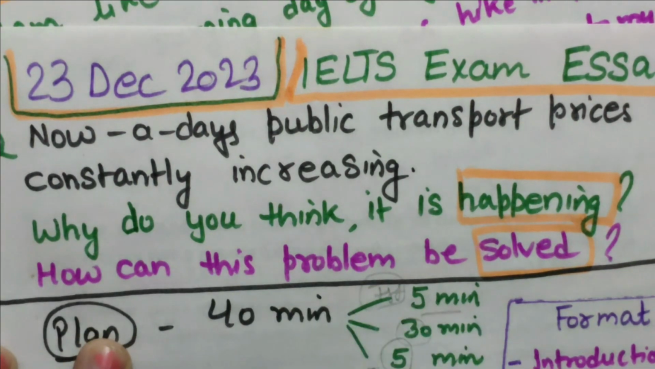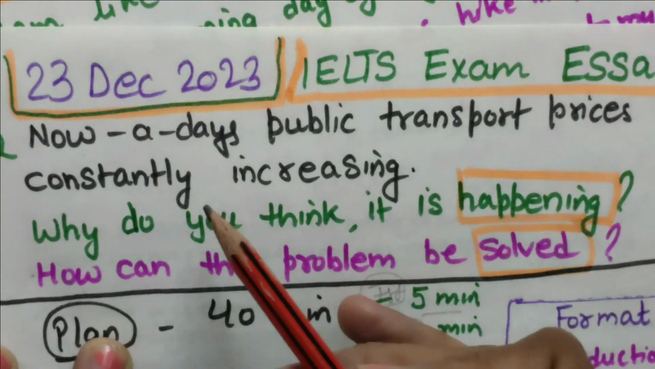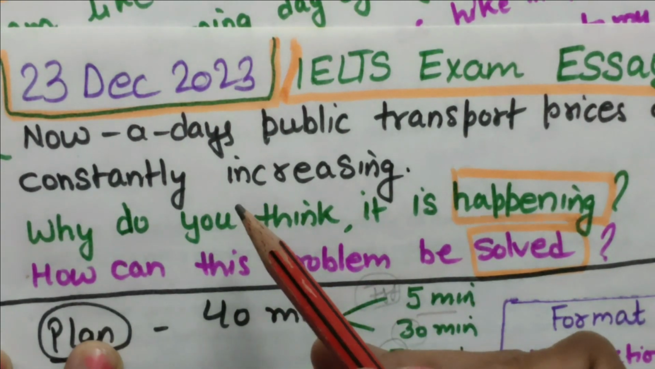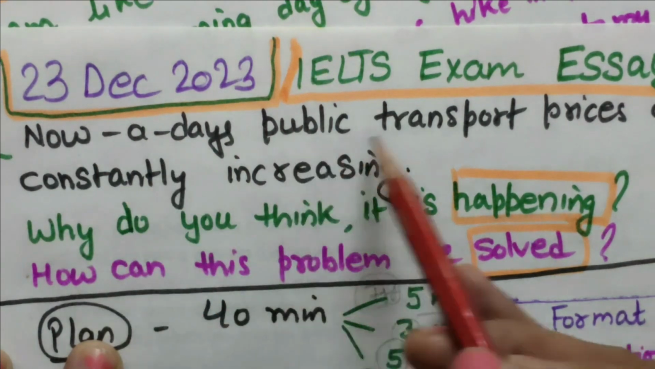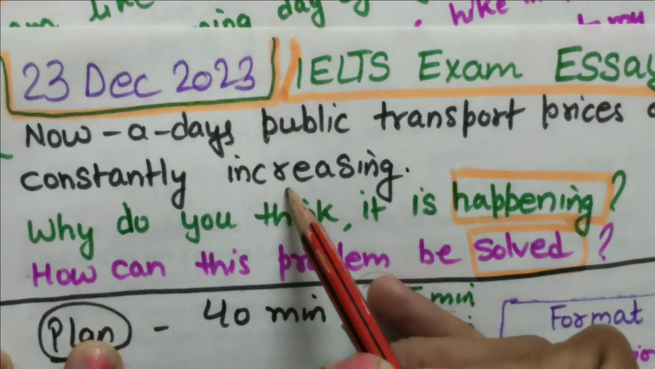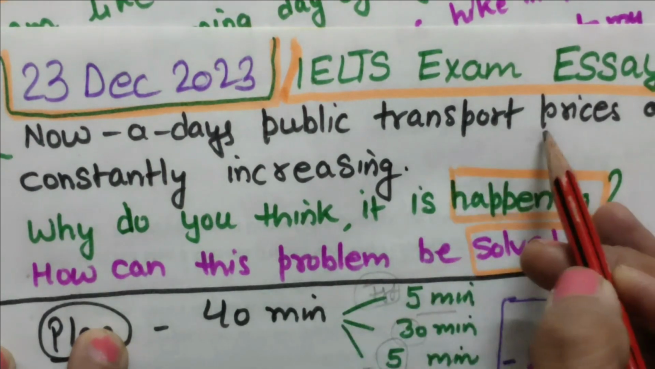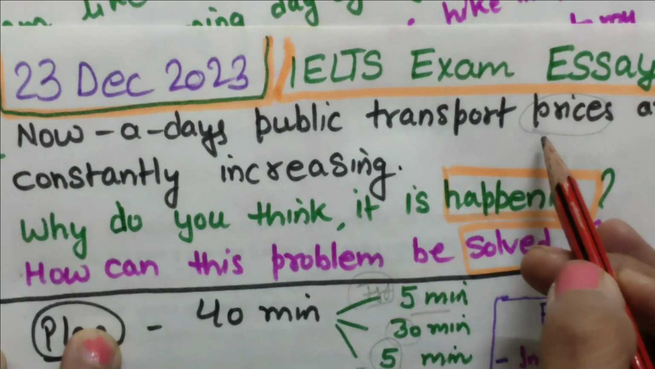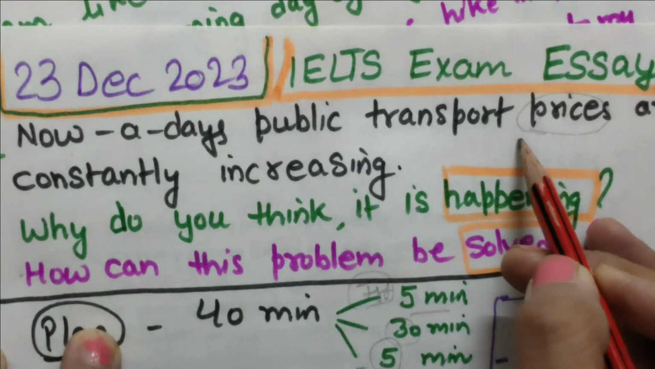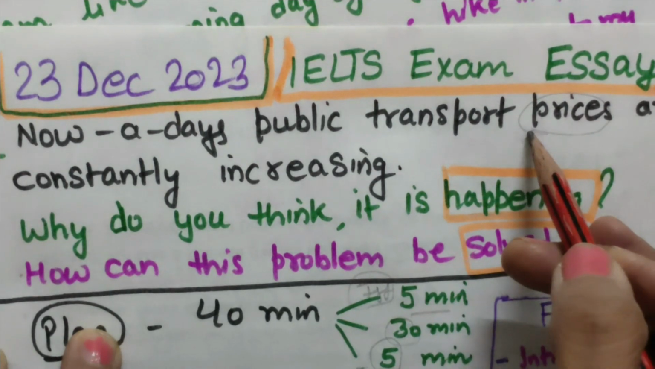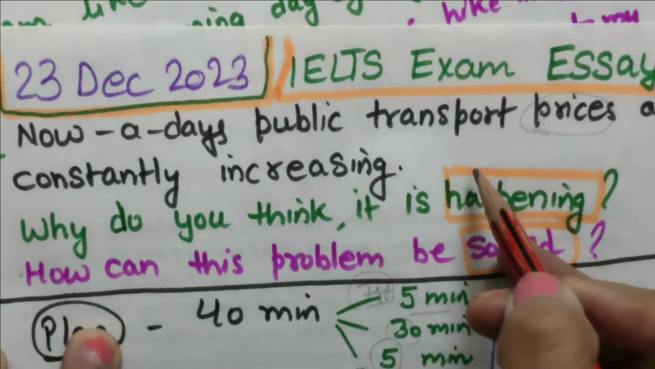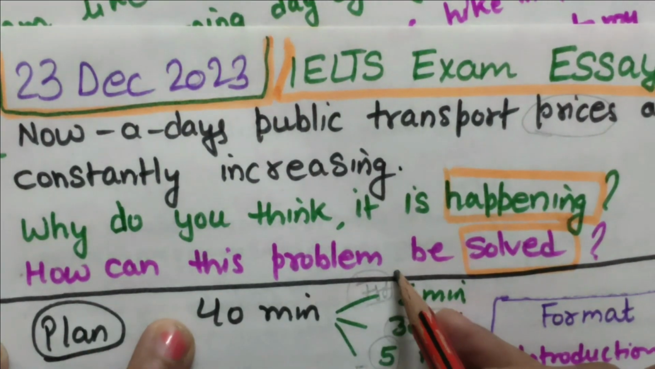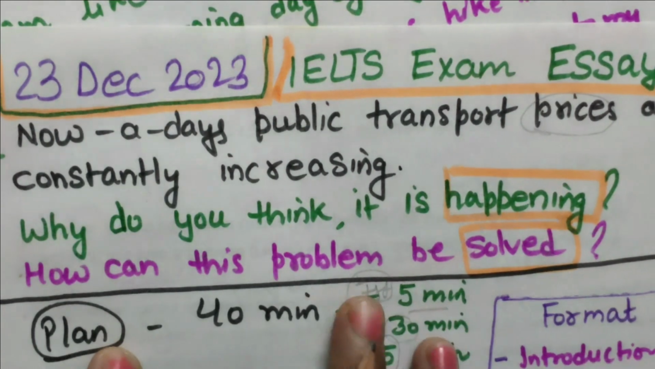Now coming to the main question. Let's read it here. Of course it is also part of planning, so you have to read the question statement 3-4 times so that we can come to know about the main topic. Nowadays public transport prices are constantly increasing. So what are public transport prices? Basically, public transport prices are what we pay through ticket fares. So why is it increasing? Because of many reasons. We will be discussing those reasons, and how it can be solved, in the further video.